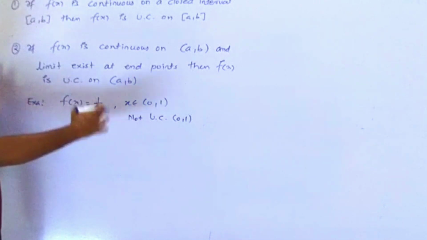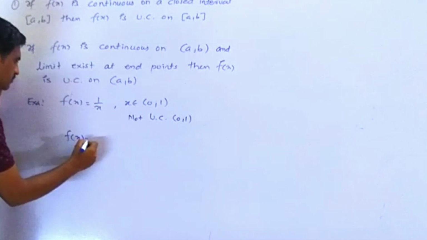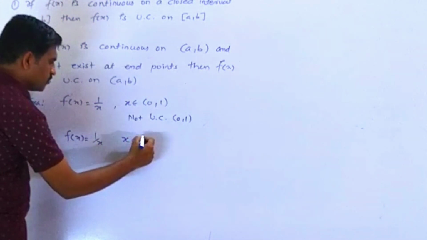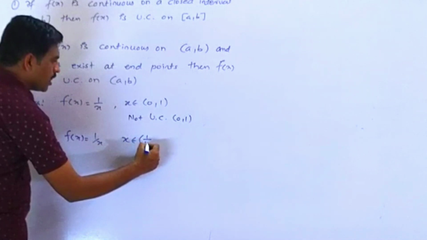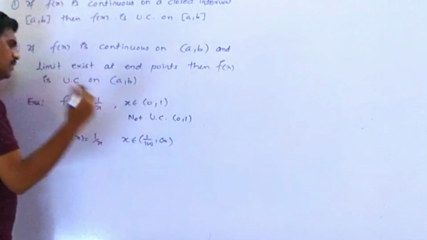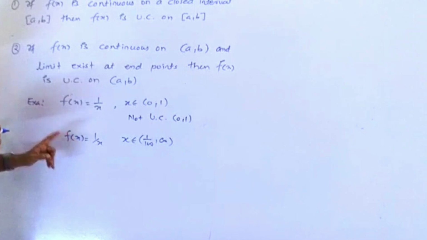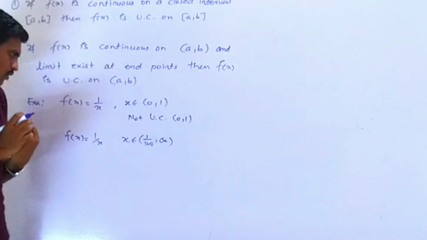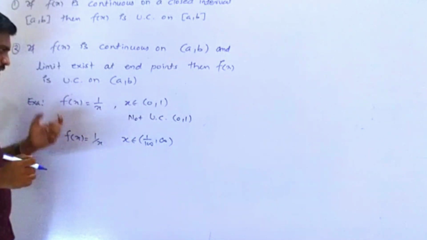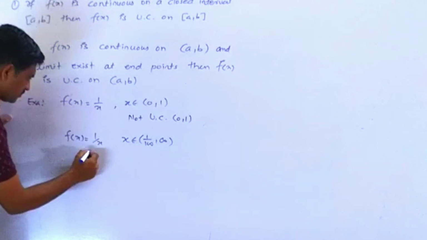We take one more example. You can take the same example, or suppose I take f of x equals 1 by x, and x belongs to (1 by 100, infinity). Now if you want to check whether this function is uniformly continuous or not, just check. See, this is the domain, right? The function is continuous.